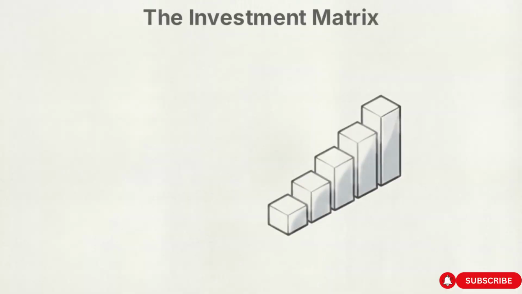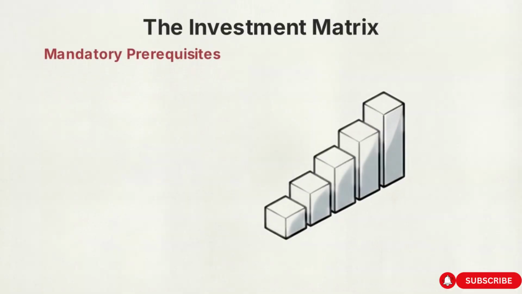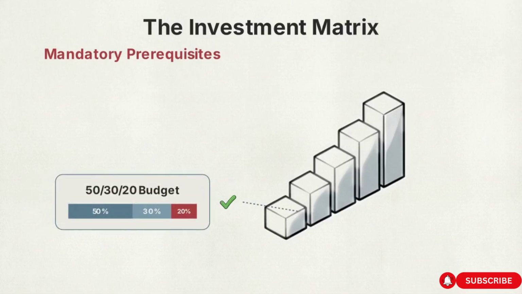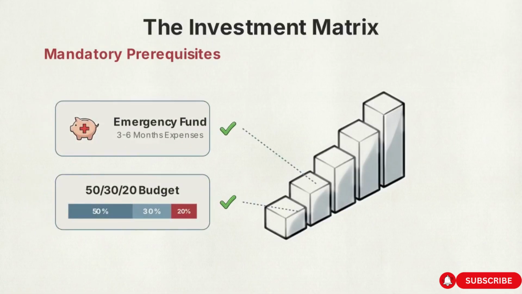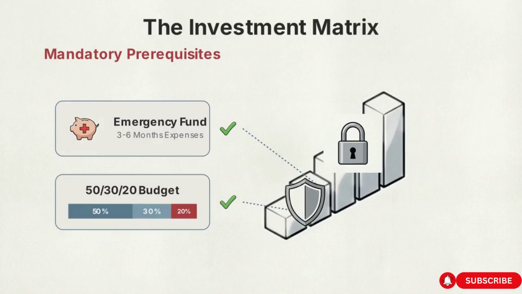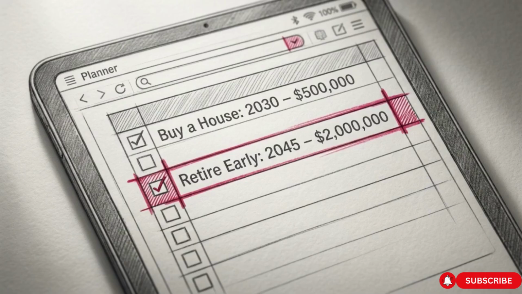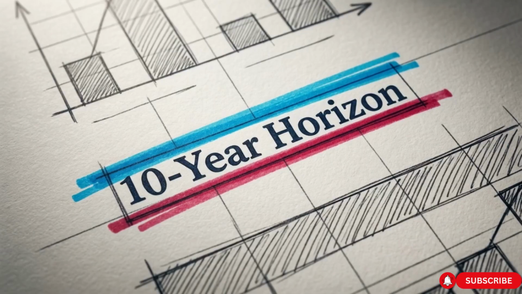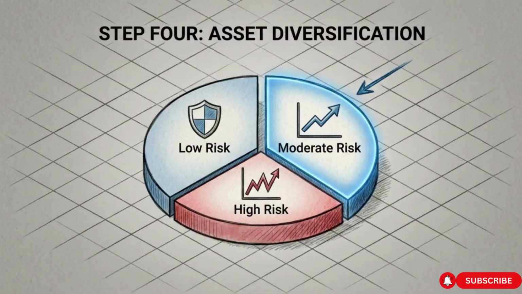To safely invest, follow this 5-step matrix. Step 1 and Step 2 are prerequisites you have already finished: locking in your 50-30-20 budget and maxing out your emergency fund. Do not put a single dollar into the market until your safety net is full. Step 3 is aligning your capital with your SMART goals. Only expose money to market risk if you do not plan to touch it for at least 5 to 10 years. This graphic illustrates Step 4, asset diversification.